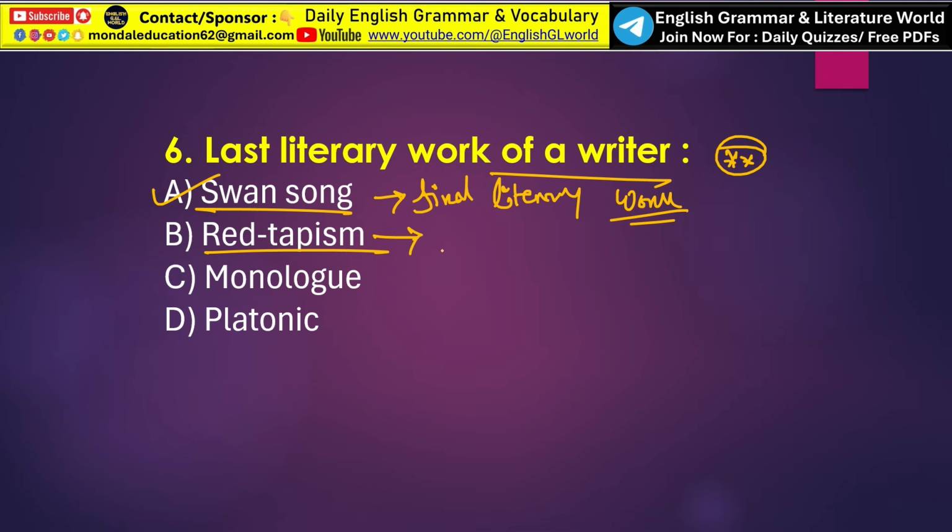Red tapism generally suggests delays, so it is not the correct answer. Monologue is not the correct answer. And what is platonic? The word platonic refers to a relationship based on pure friendship or intellectual affection. So only option A, swan song, is the correct answer.